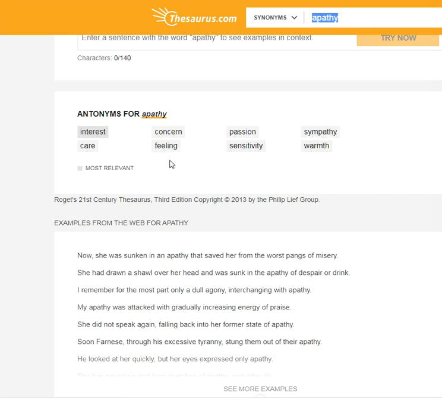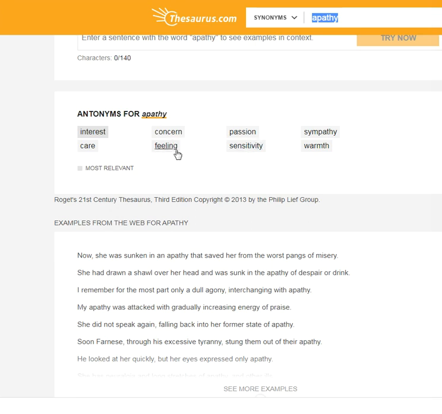So I'd certainly think feeling is the better. But then they have warmth there as well, which means that happiness and warmth would be very similar. So I think this is quite a bad question, alright? Like in my own usage of the word, I would go for these ones that are a little bit more neutral. Interest, right? You show an interest in something, care, concern, feeling, passion, possibly positive.